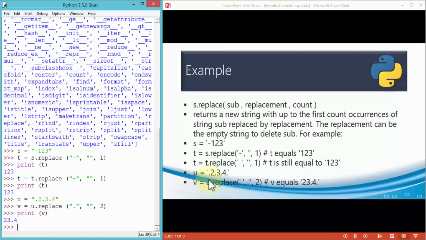So all I did was I took this decimal right before 2 and it moved 2 spaces or 2 characters after the word 3. So now the final value is 23.4. So this way you can work with the replace methods, and any one of these, in fact, methods like join, partition, swap. And Python is very easy. It tells you as soon as you put a dot, it knows that you're going to use a method, right? So you can pick a method and then work with the syntax.